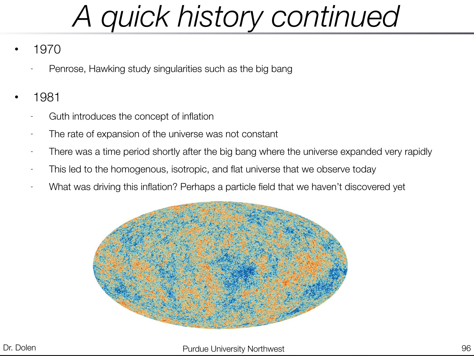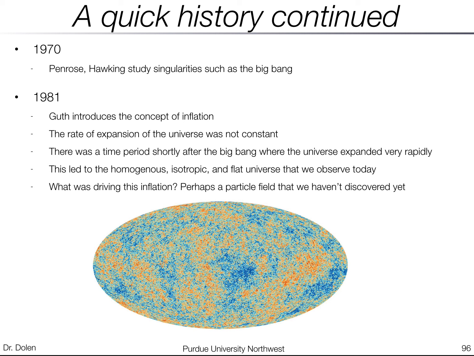Okay, and then again, continuing with our history, in 1970, Penrose and Hawking come up with some nice physics describing the singularities, such as those in the Big Bang. And then in 1981, Guth introduced the concept of inflation.